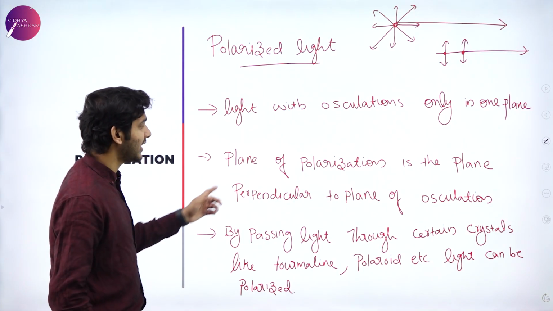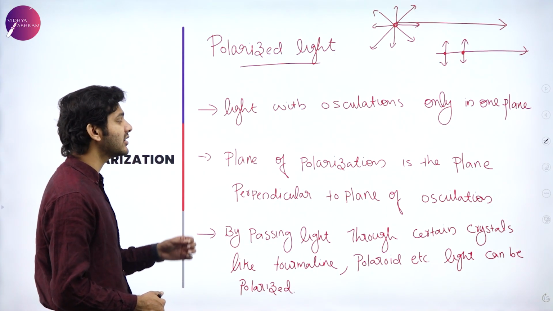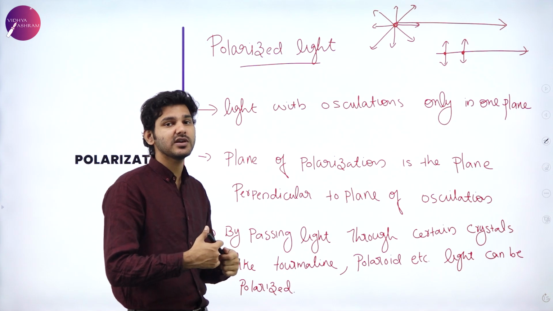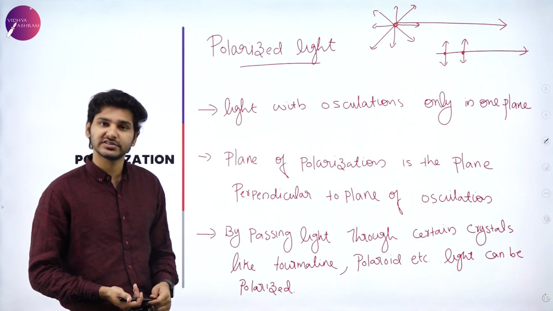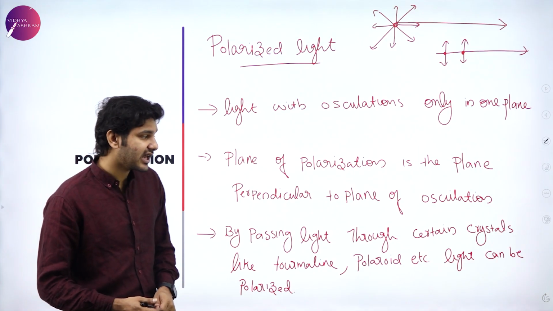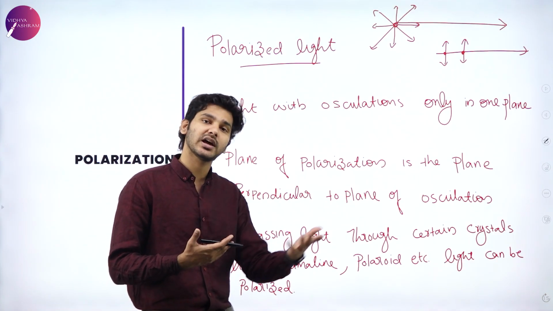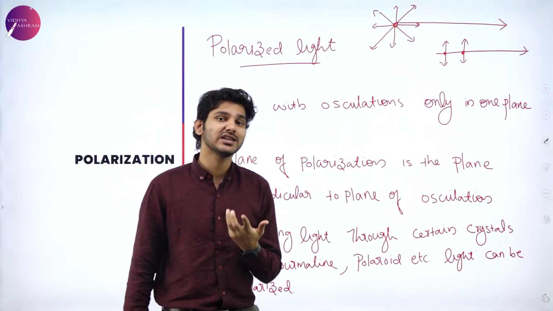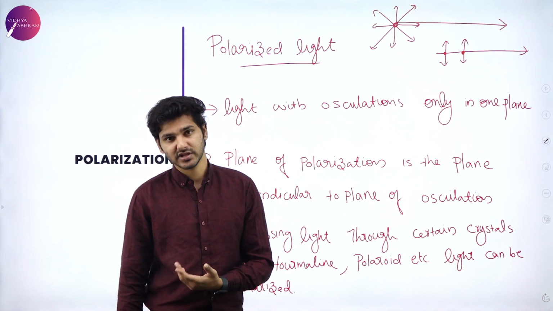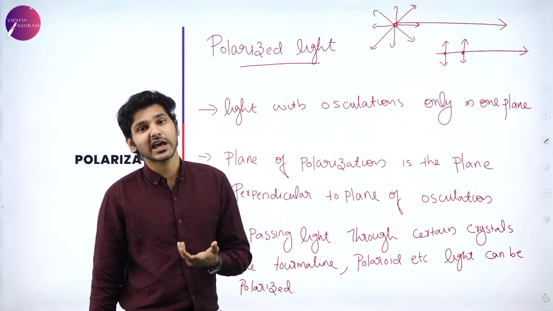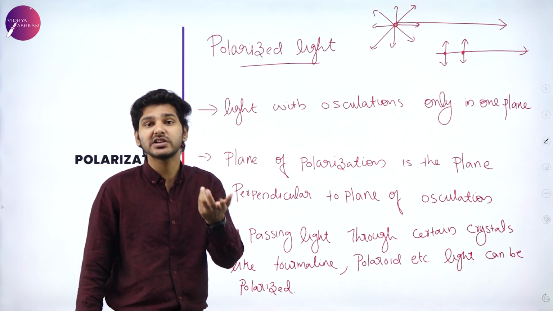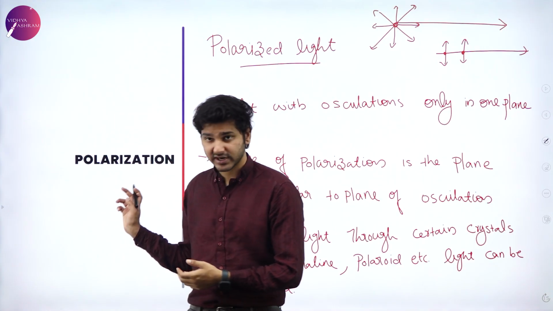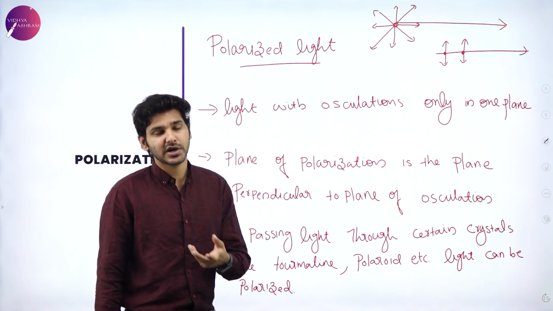And moving on, the plane of polarization is the plane perpendicular to the plane of oscillation. That is, the plane of polarization will be perpendicular to the plane of the oscillation. And by passing light through certain crystals, we can actually polarize light. There is a problem, right? How can you polarize light? How can you restrict these oscillations only to one particular plane? That obstacle can be dealt with using certain crystals or materials. So we can polarize unpolarized light through certain crystals.